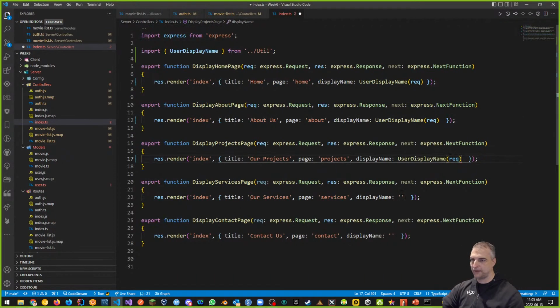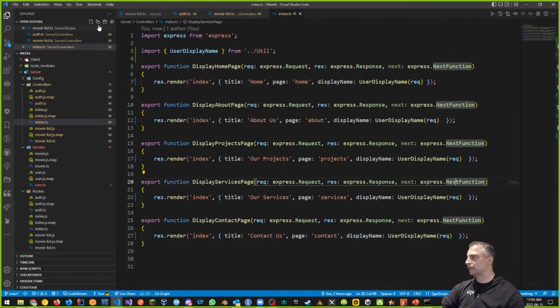Oops, I did it too many times. Every single time here. I want to replace it. And if I do that, and if I save, and let's just make sure I save all, that means all of them are now using my new user display name utility function, right? Where I can check to see if my user's logged in, and I'm good to go.